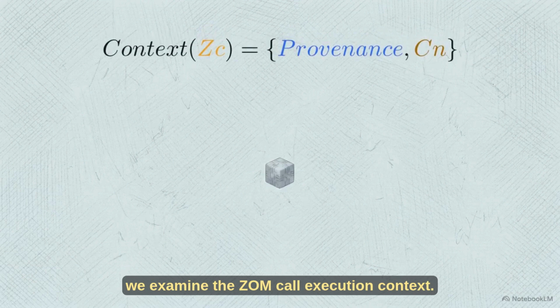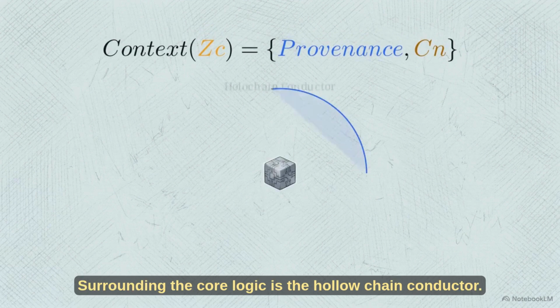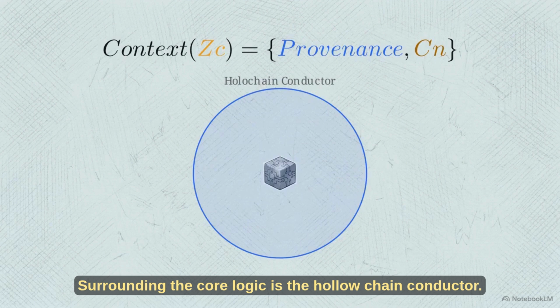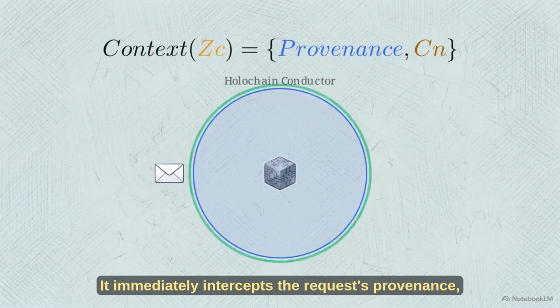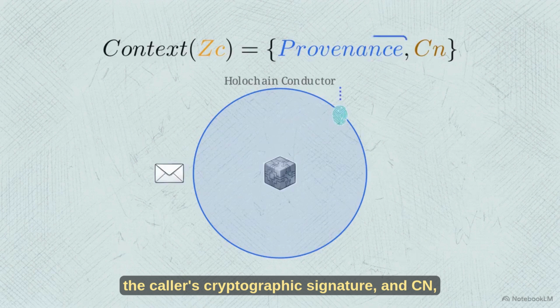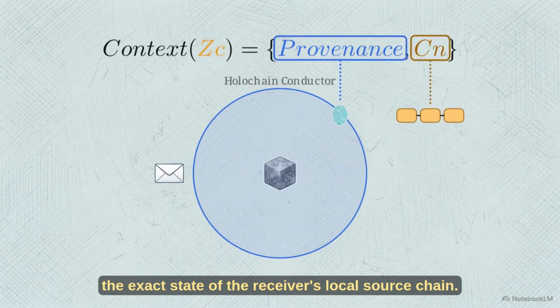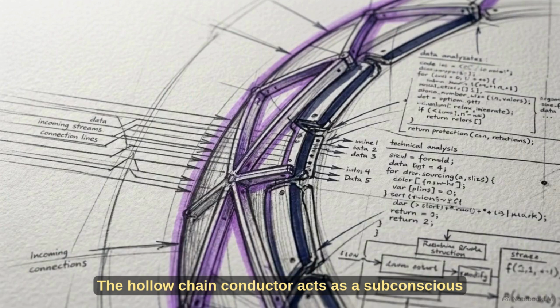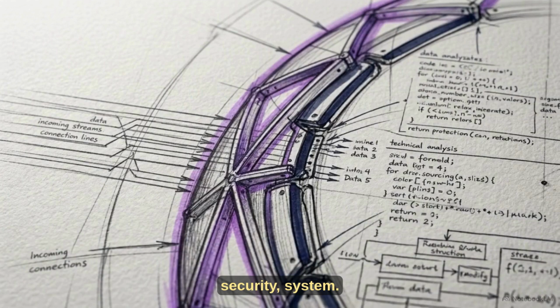To see how rules are enforced, we examine the zome call execution context. Surrounding the core logic is the Holochain conductor. It immediately intercepts the request's provenance, the caller's cryptographic signature, and CN, the exact state of the receiver's local source chain. The Holochain conductor acts as a subconscious security system.